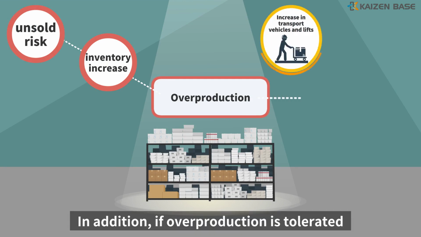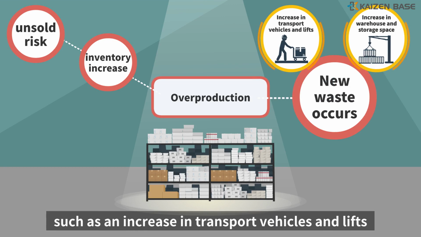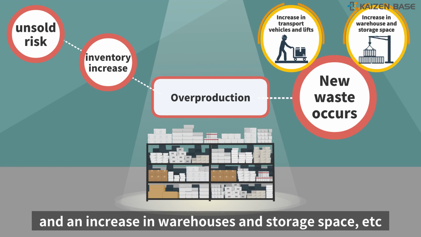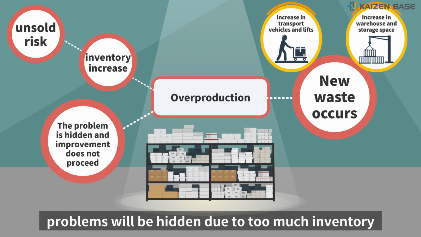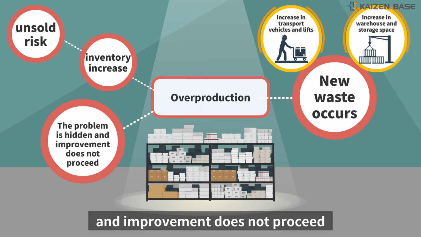In addition, if overproduction is tolerated, new waste will continue to occur, such as an increase in transport vehicles and lifts, and an increase in warehouses and storage space, etc. In addition, problems will be hidden due to too much inventory. The issues that should be eliminated will not appear on the surface and improvement does not proceed.